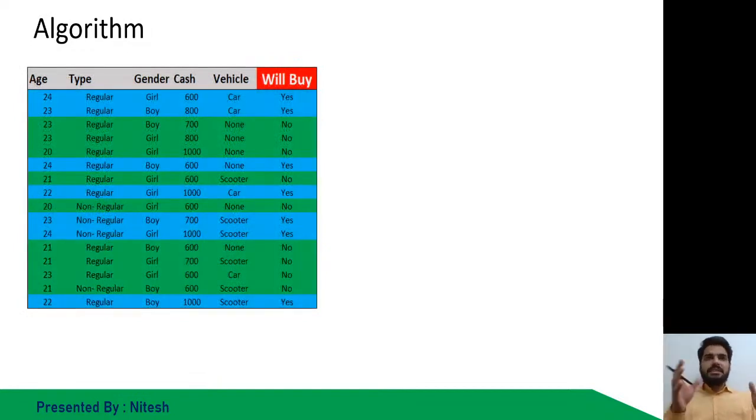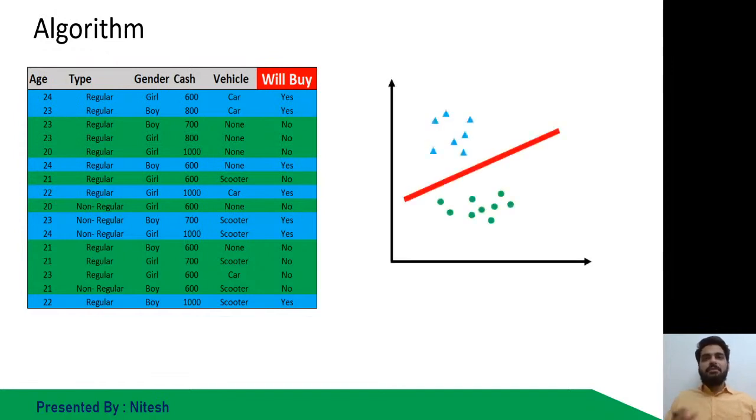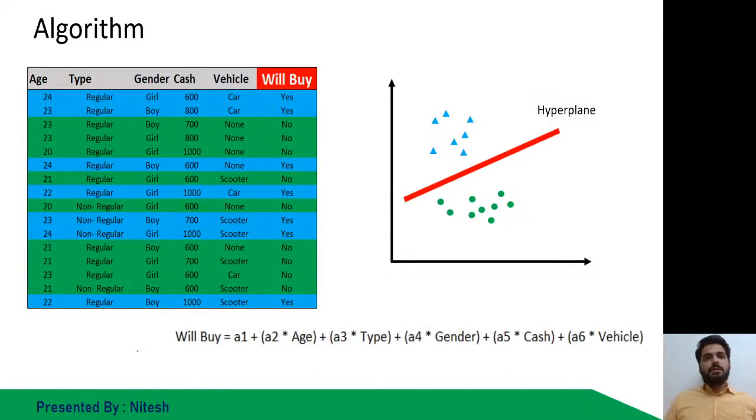So I have categorized these cases for you guys: what are yes, what are no. And these cases I have mapped on my x and y axis based on some equation while the model is training. So in this equation, if you put in every term for age, type, gender, cash and vehicle, it will make a unique record, a unique dot on the hyperplane, on this plane.